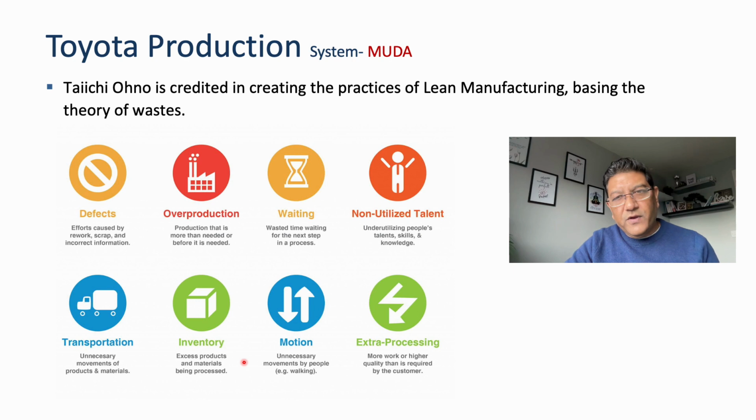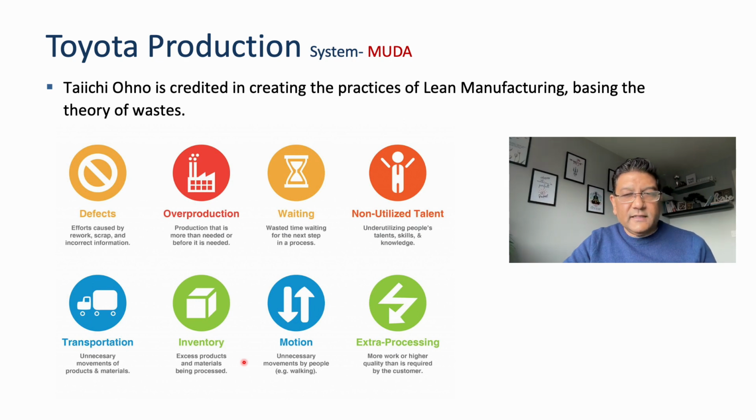Extra processing is when we are doing things again and again to improve them, but once improved, we still try to improve them more, which is not adding value to the product or the service. That is extra processing: more work or higher quality than required. So we need to keep a standard and work based on it. This is what we need to produce, and after that we are not going to do any more processing. Those are the 8 different types of waste in Muda.